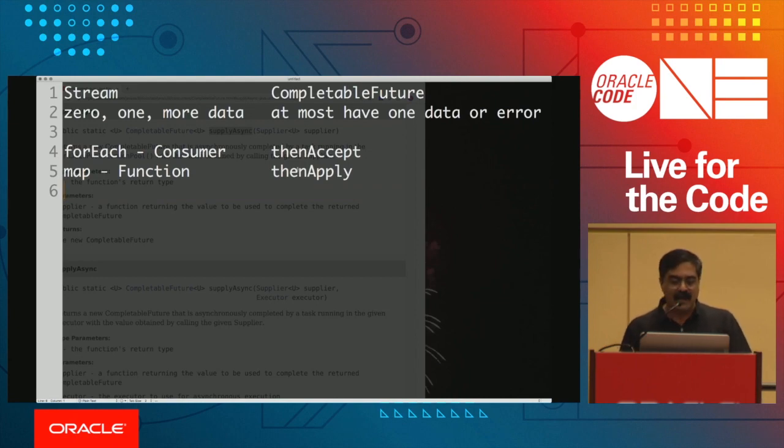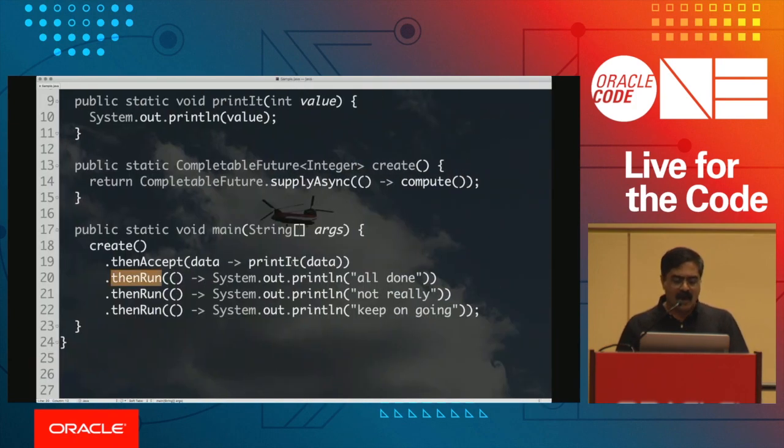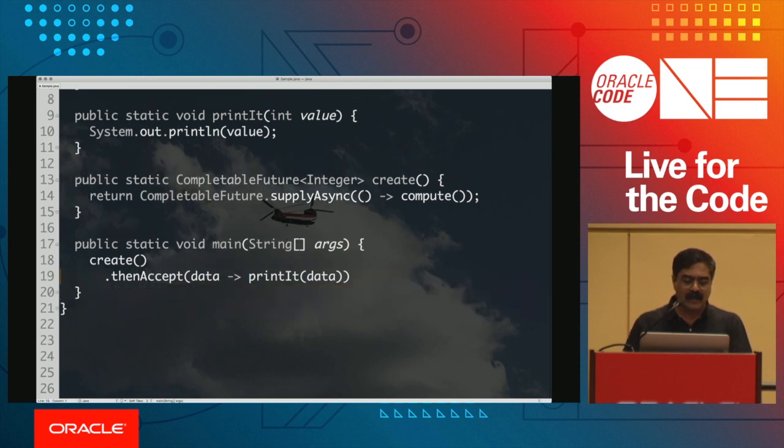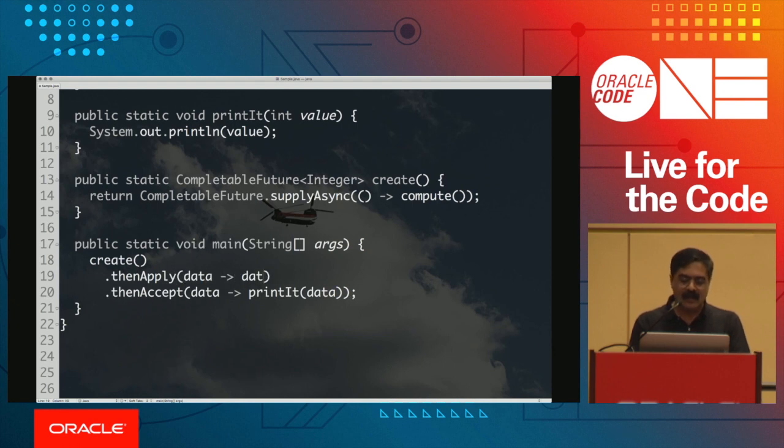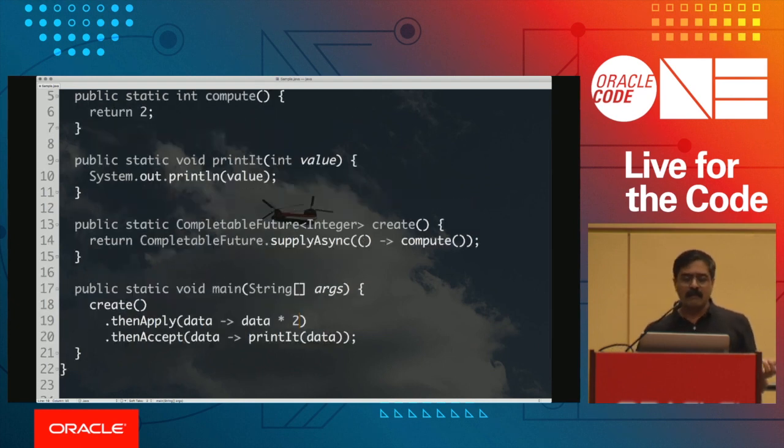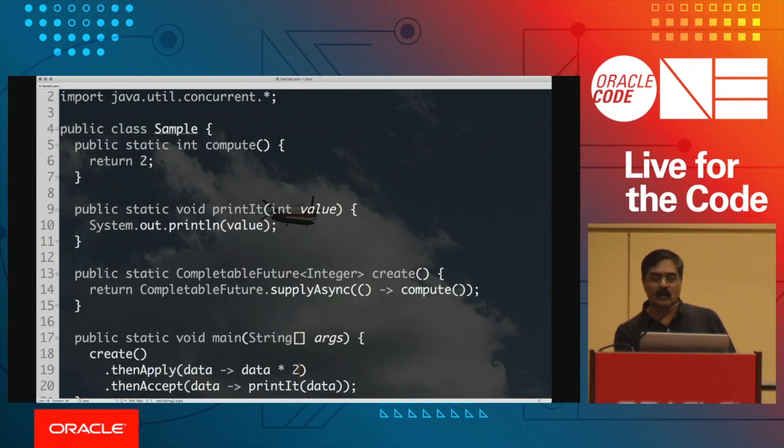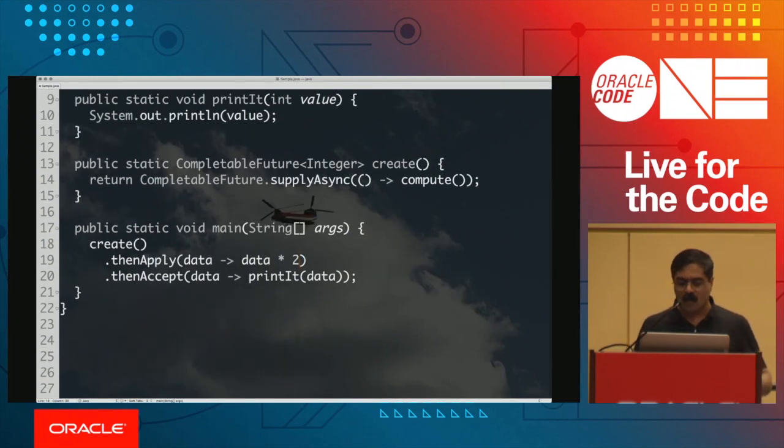And we can use the then apply function. Let's give it a try. How does then apply really look? I'm going to go over here and say dot then apply, and given the data, I want to take the data times 2. Remember, we've been returning a value of 2. 2 times 2 is 4, and as a result, of course, we're going to display a value of 4 in the end, and that's where the transformation of the data happens.